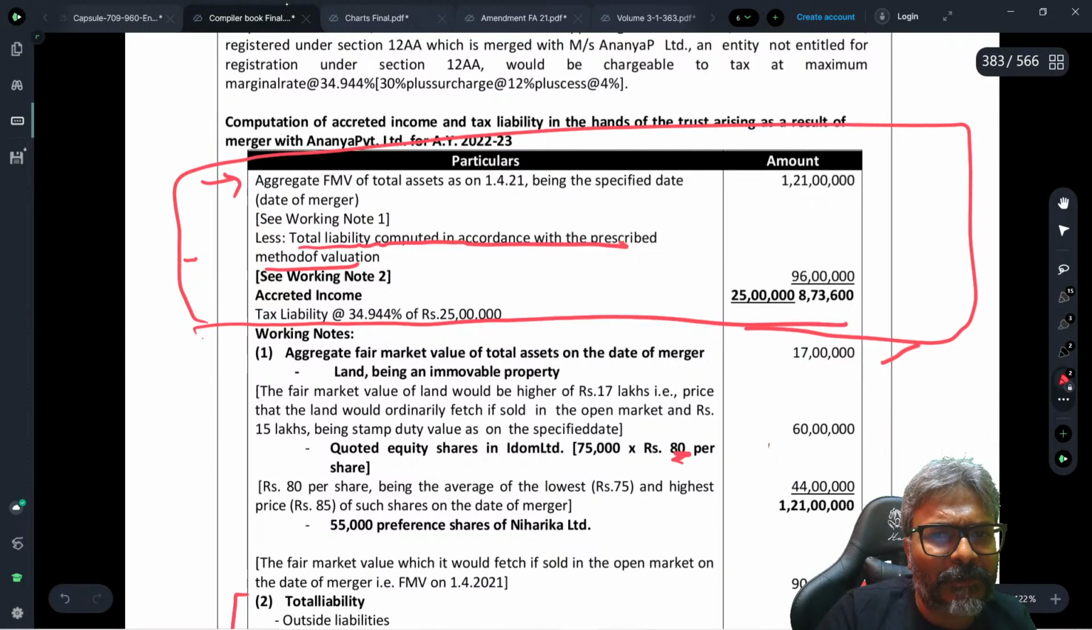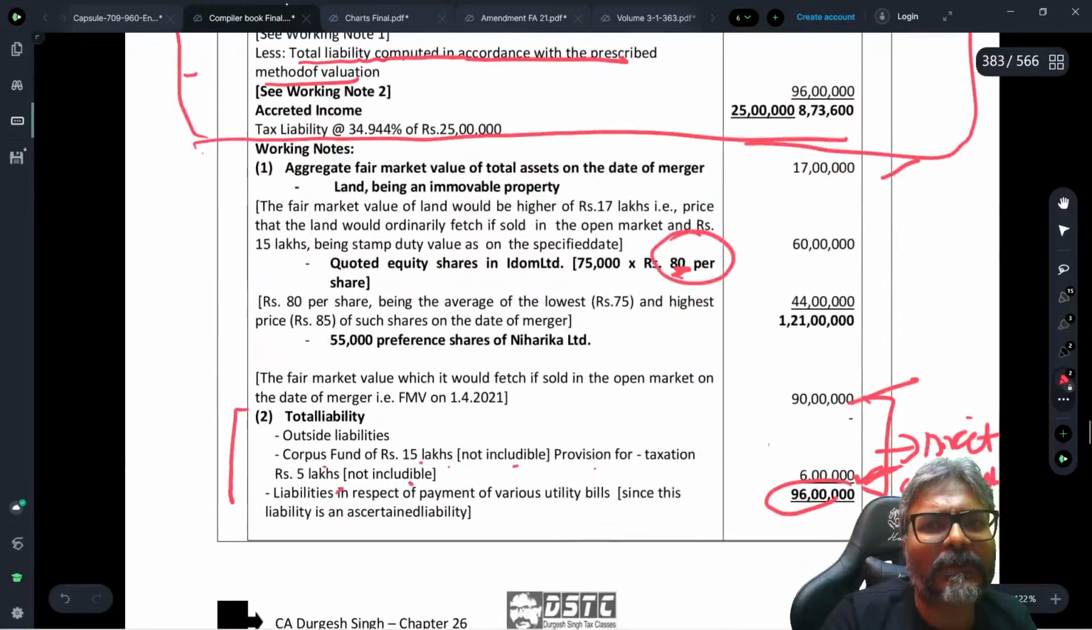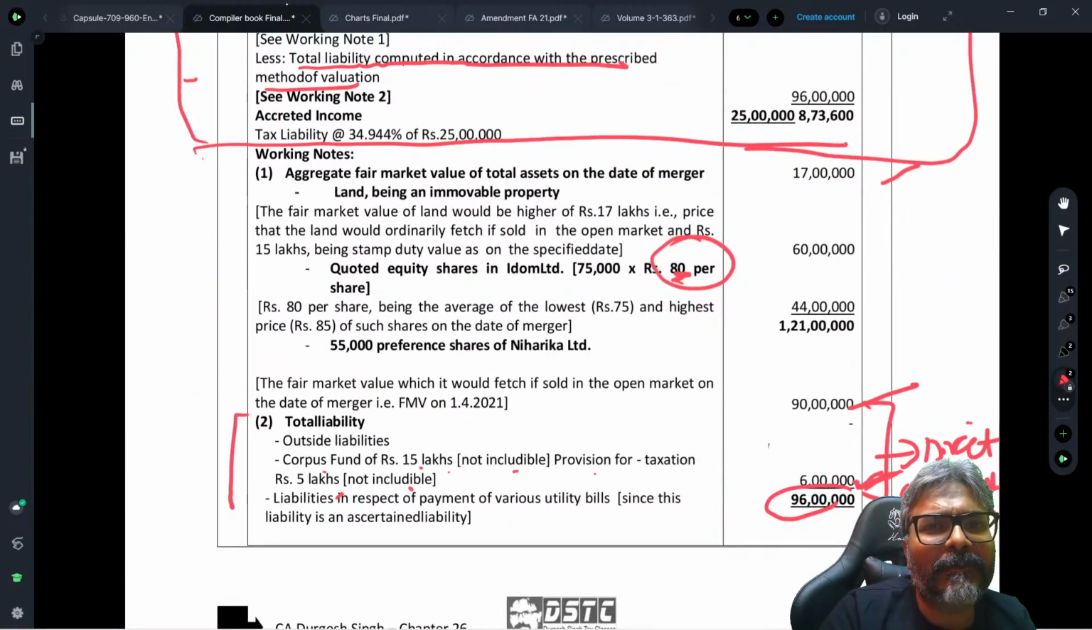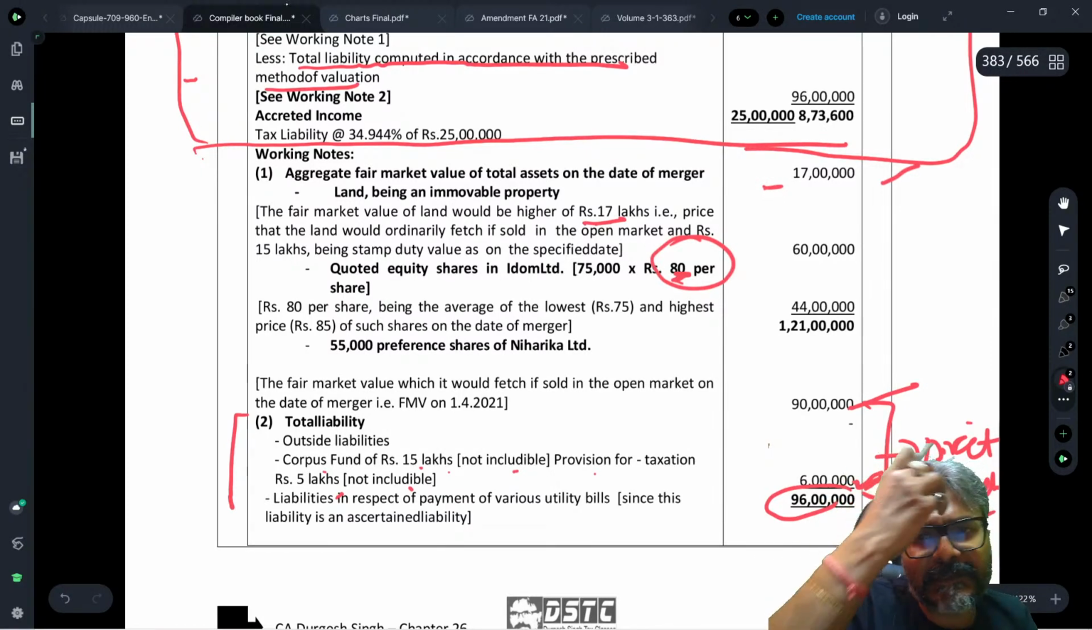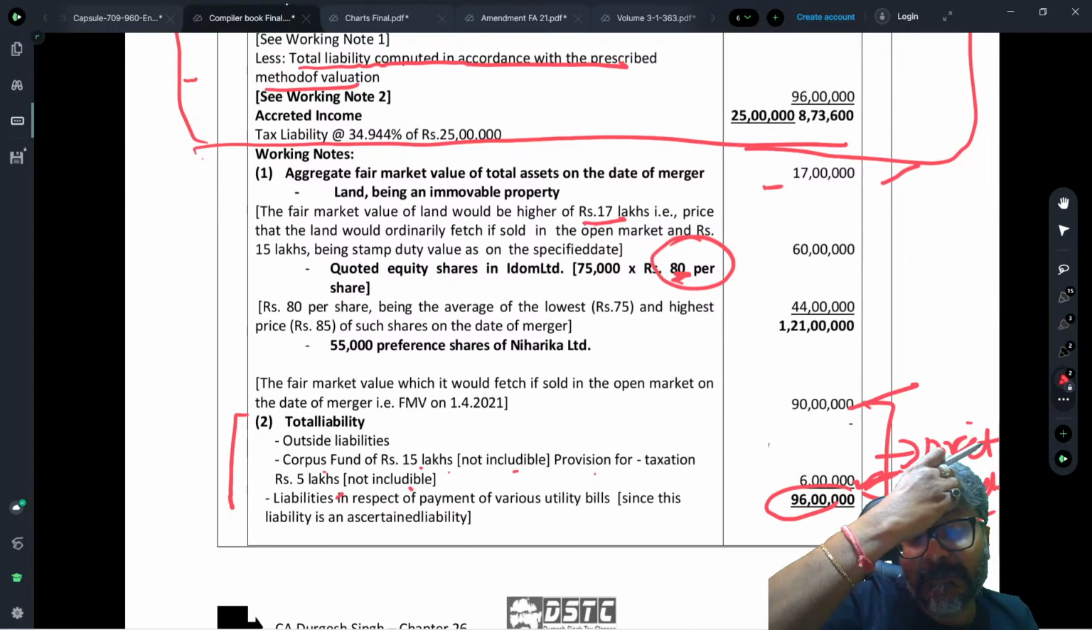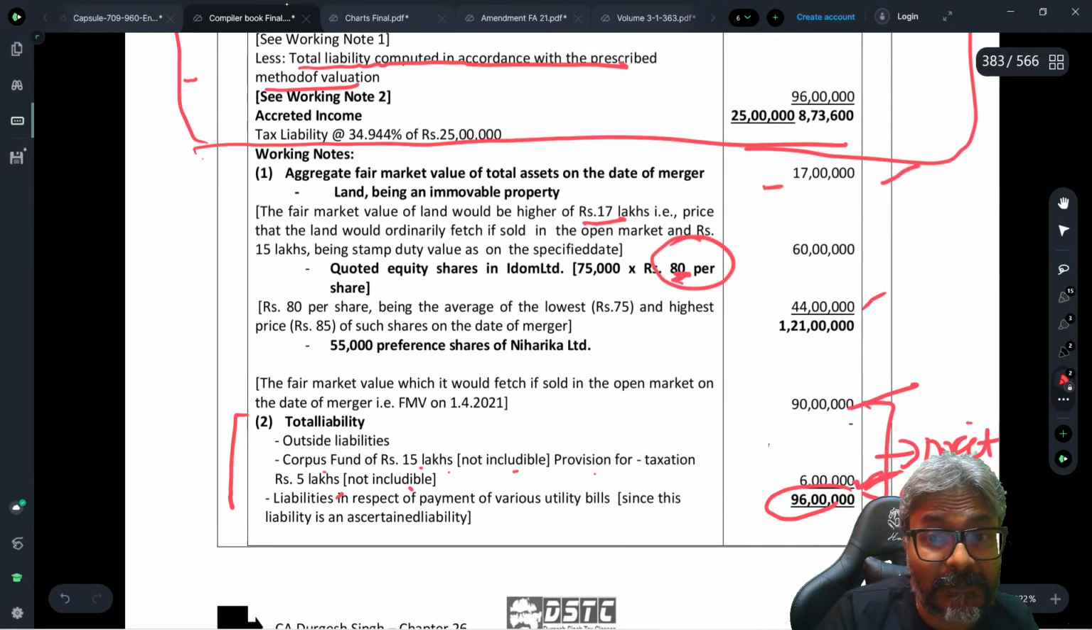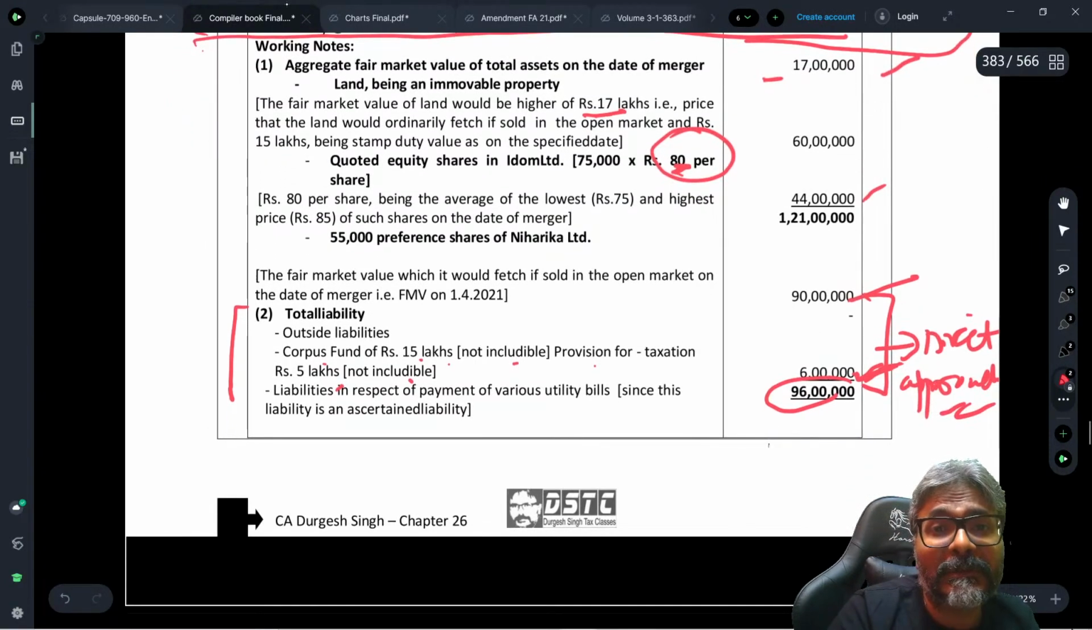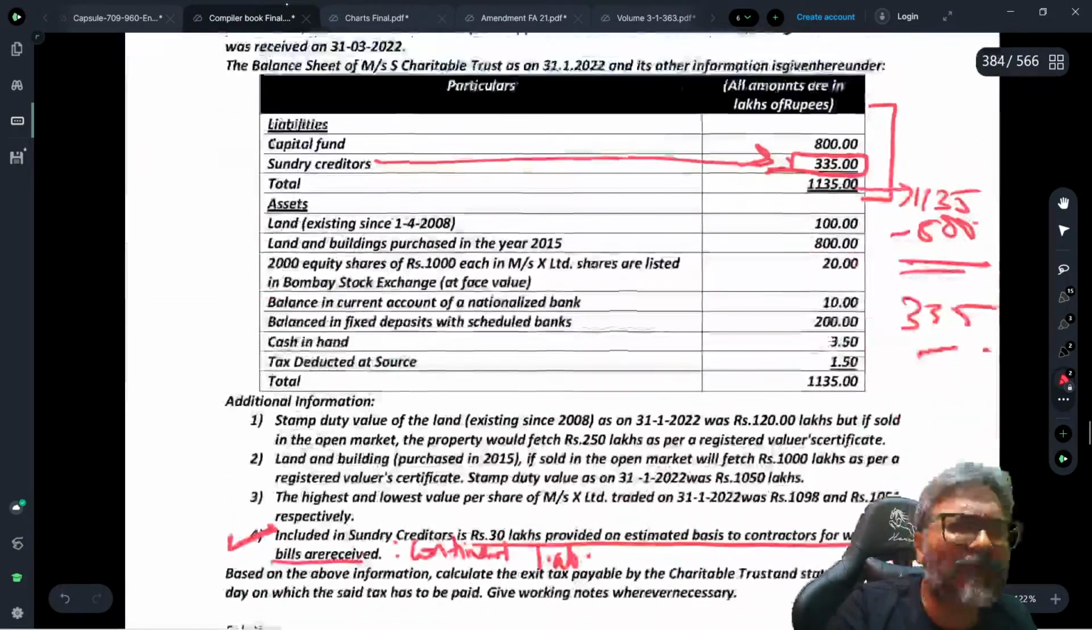This is based on the average of 80, which I have told you, and thereafter the other assets as well. The fair market value of the land: 15 lakhs and 17 lakhs compared, the higher of the two is taken. We got the stamp duty value, and thereafter this 44 lakhs. Total these assets, and thereafter, students, the liability is 96 lakhs, which I have discussed with all of you.